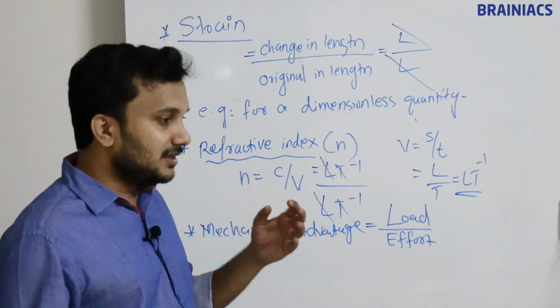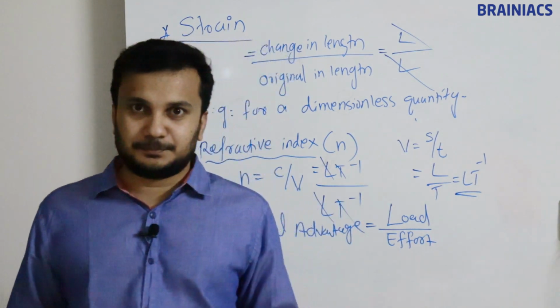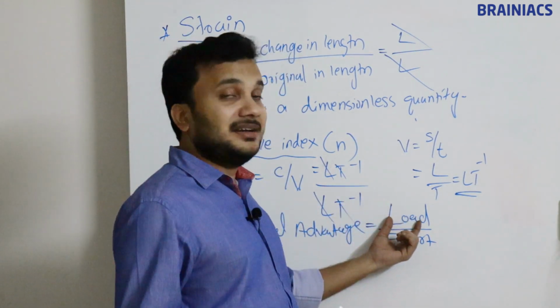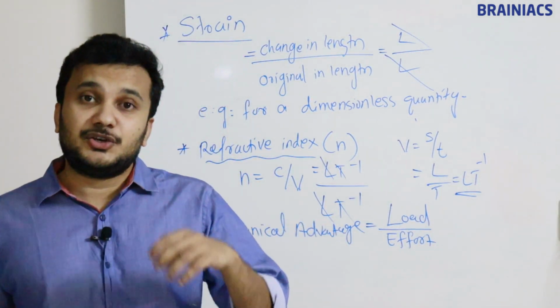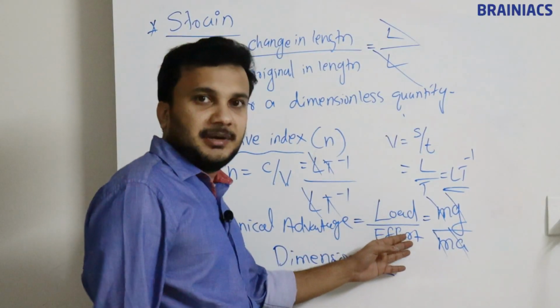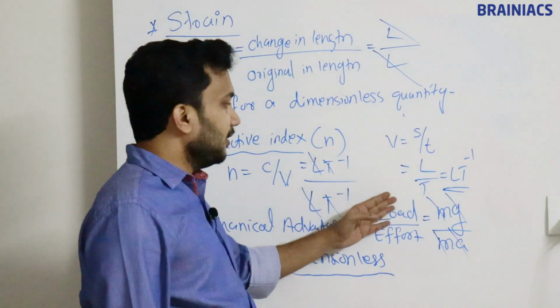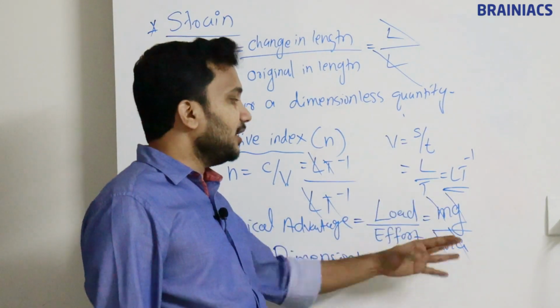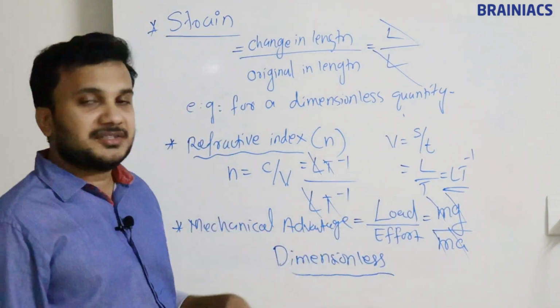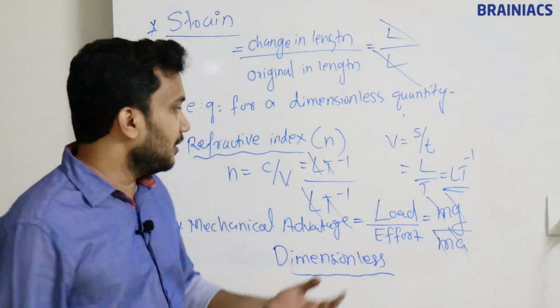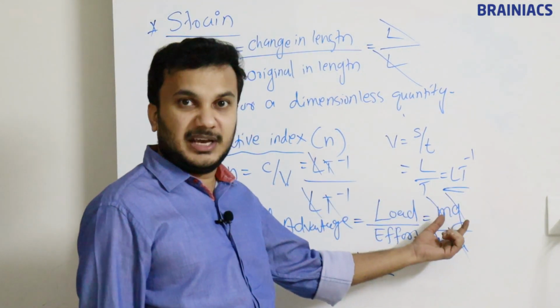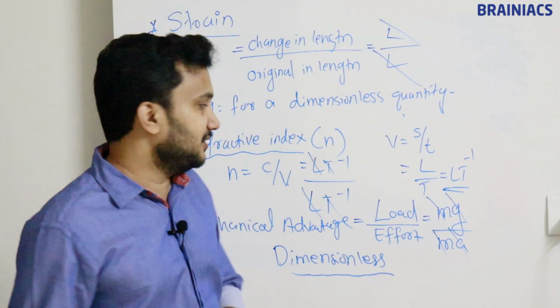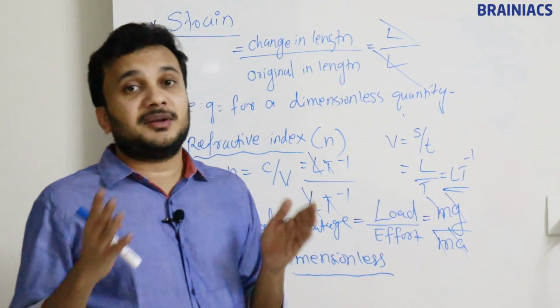So load is something called mg. This mg means mass into gravity. So for mechanical advantage, we have written load by effort. Load I have written as mg, and effort as ma. So load is nothing but weight, which is equal to mg. We know weight, right? Weight is in terms of mg. Weight and mass are different.